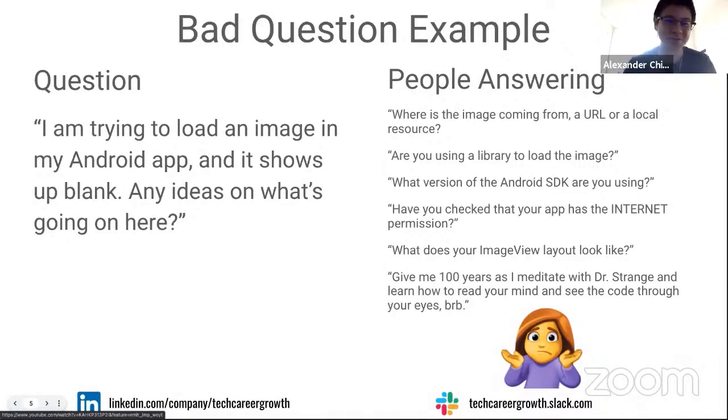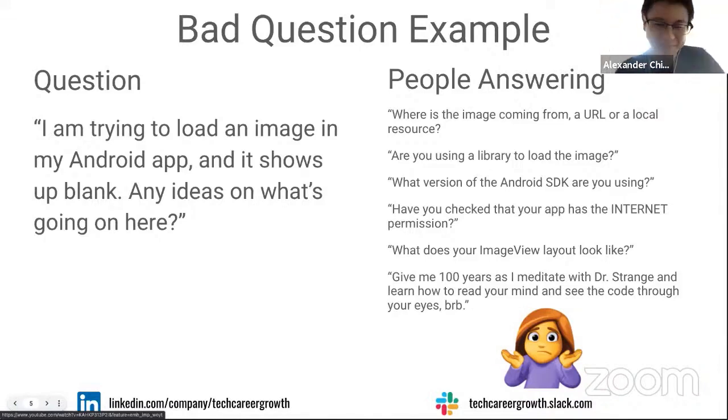They need to figure out which of the 5,000 different ways an image might not load is your way, right? So here are just some of the follow-up questions that this hypothetical person is inevitably going to get. Okay, where is the image stored? Is it a local resource, or is it coming from some CDN URL, somewhere online? What library are you trying to load the image with? What are the bounds of the view? What are the bounds of the component that's trying to actually load the bitmap on screen?